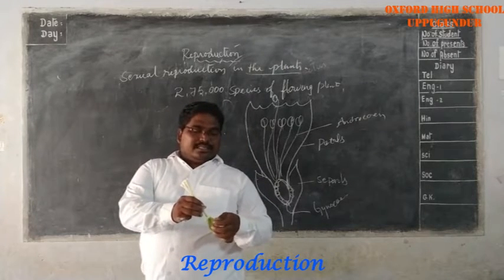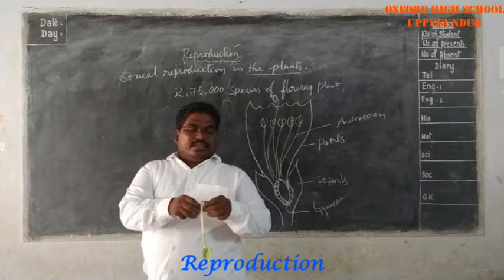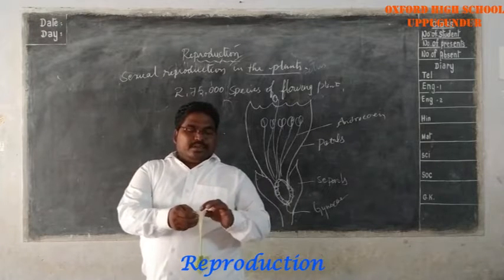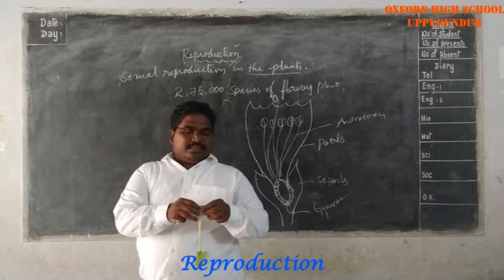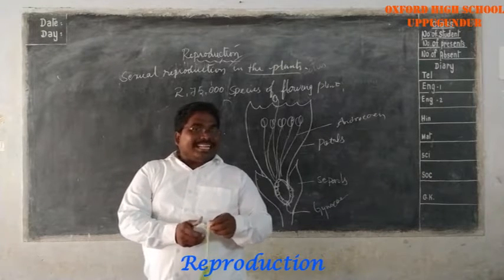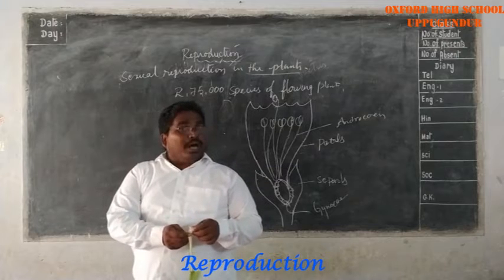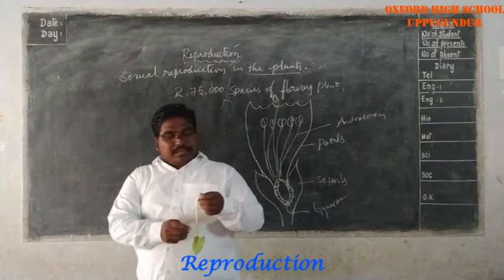After that, the petals. Petals protect the internal parts and attract the insects for pollination.